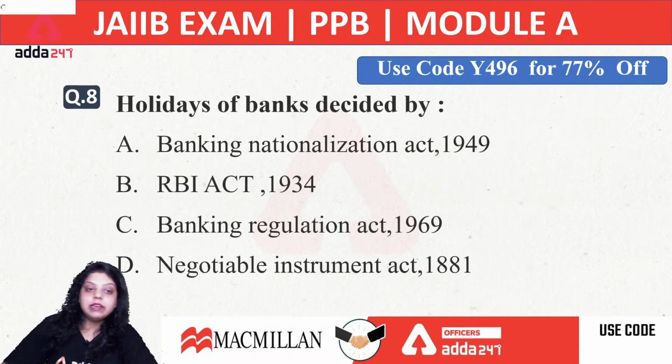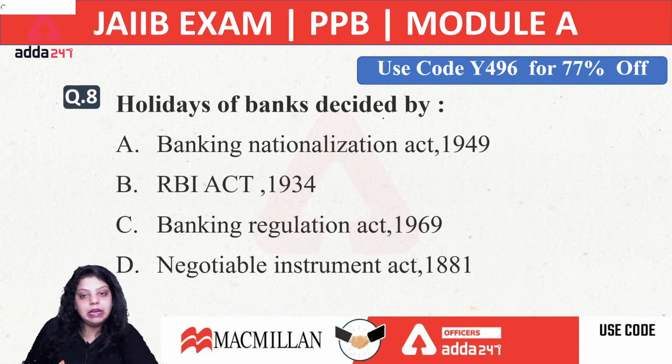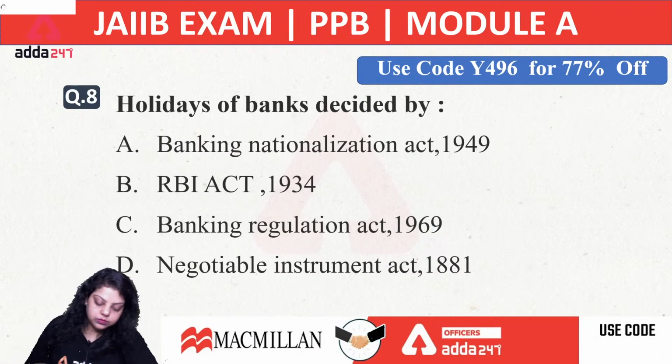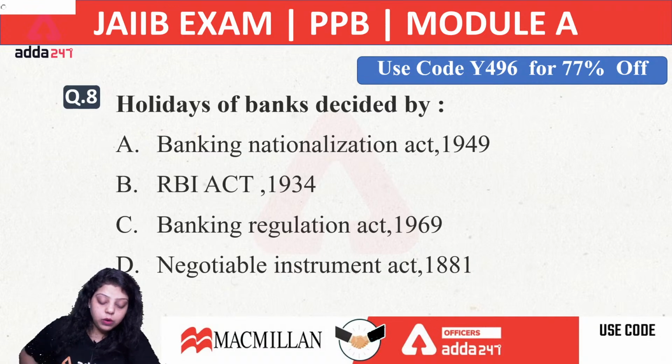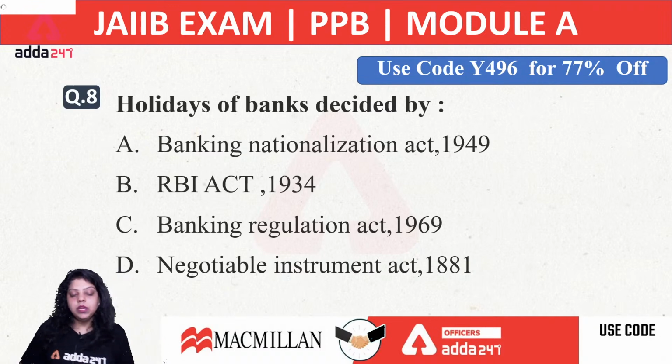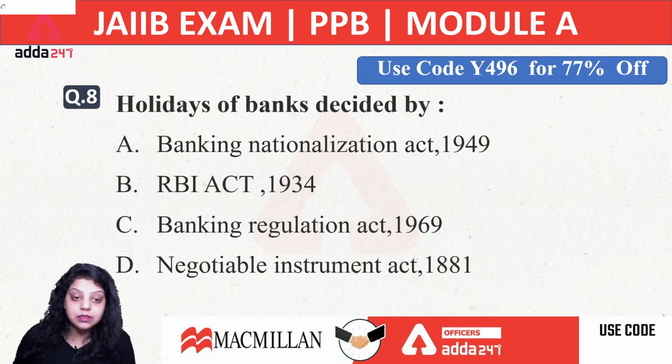Okay, now next question is holidays of banks decided by. Elaborate what, Sheikh? Are you asking about ANBC? First of all, ANBC stands for adjusted net bank credit.